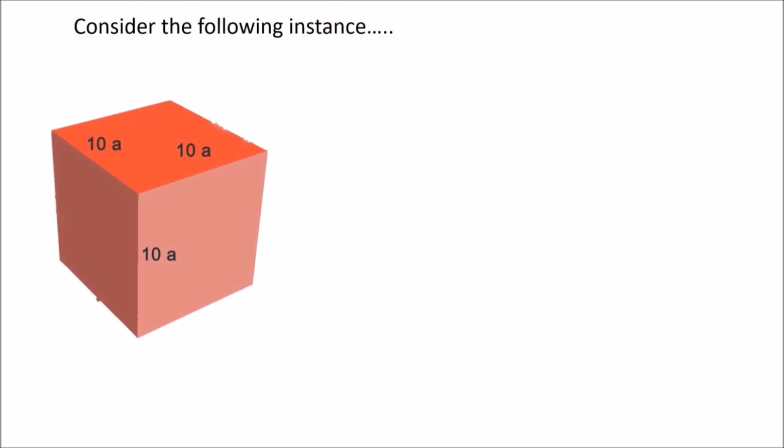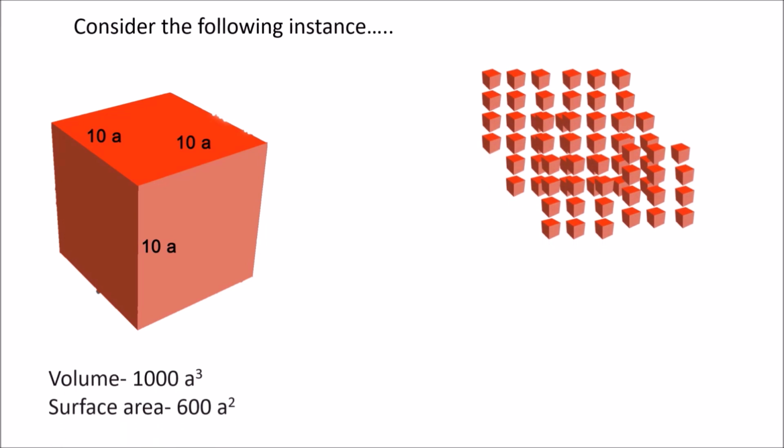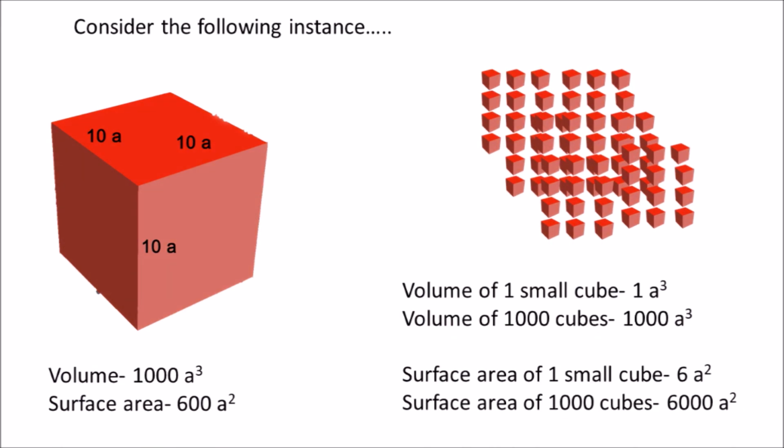Consider this bulky cube and a group of cubes having the same total volume as this bulky cube. Consider a cube of a material with length 10A on each side. The surface area of the cube with 6 sides is 600A squared.